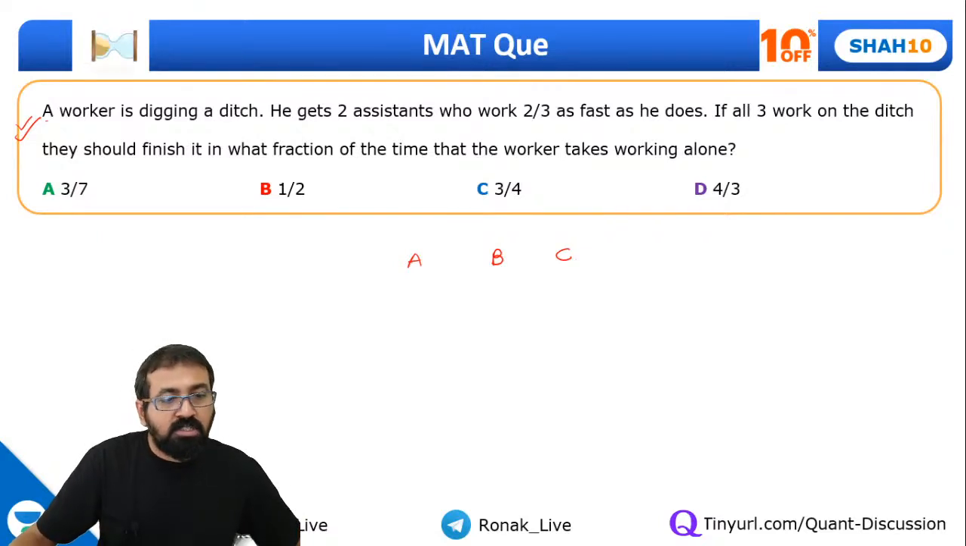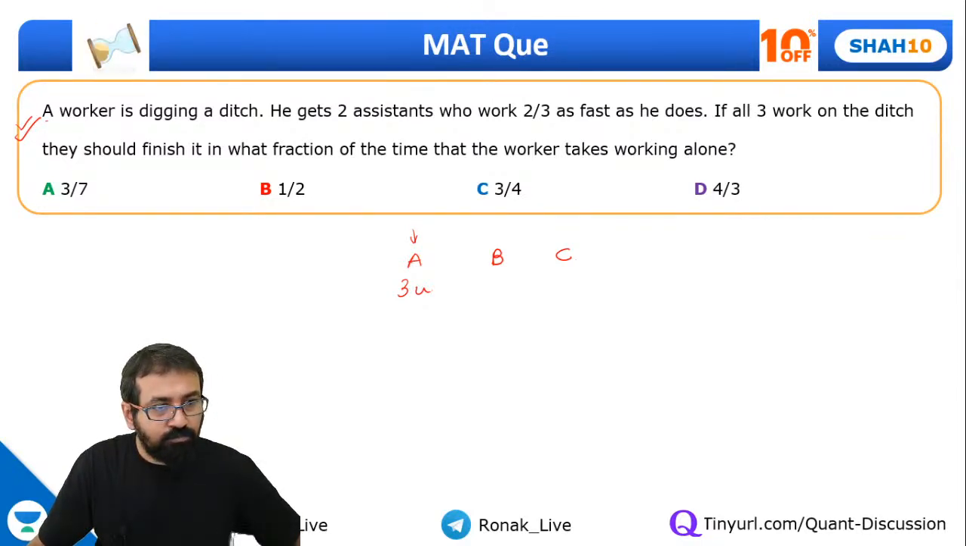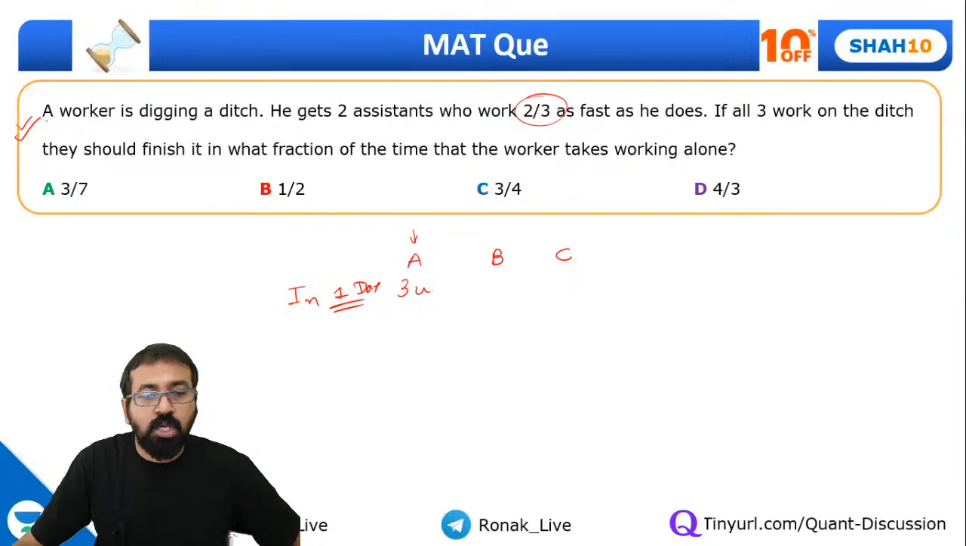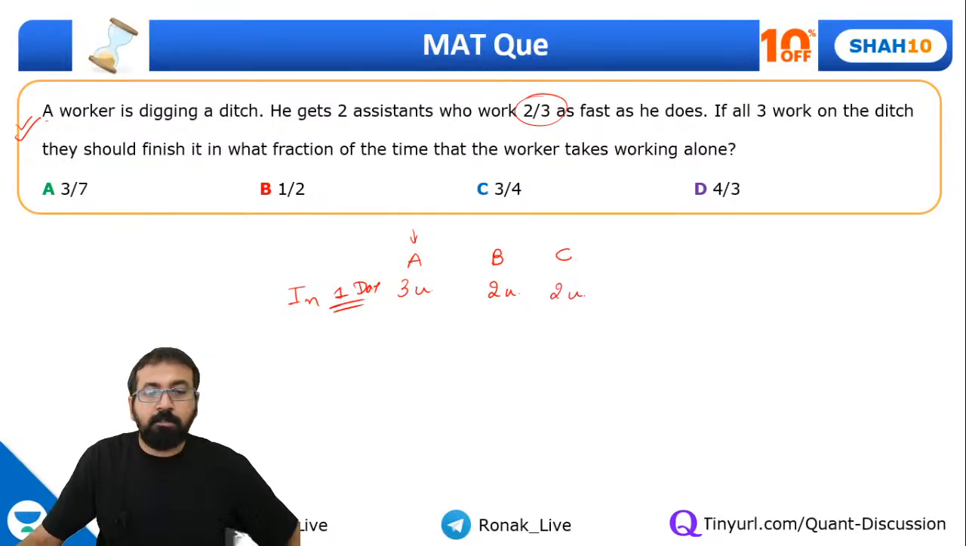So there are 3 workers. Let me assume that worker A does 3 unit work in one day. Why am I taking 3 unit work? Because the other workers are 2/3 as fast as worker A. So can I say worker B should be doing 2 unit work? Yes, that's correct. Yeah, it's 3 by 7. That's correct. And worker C should also be doing 2 units work per day.